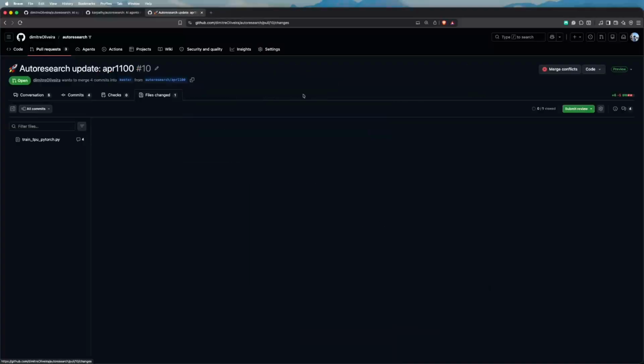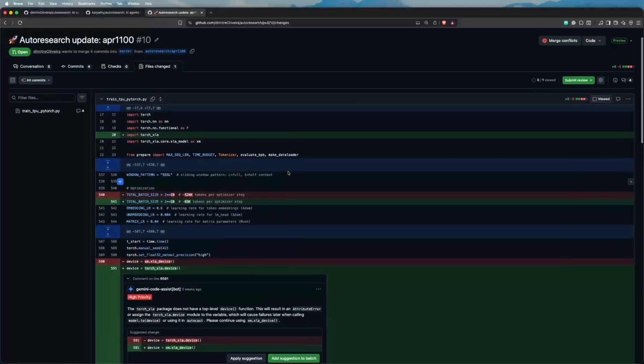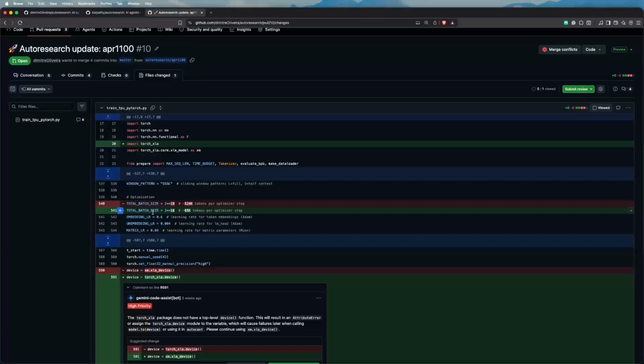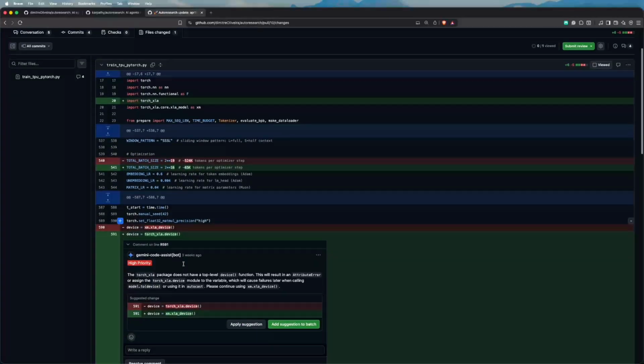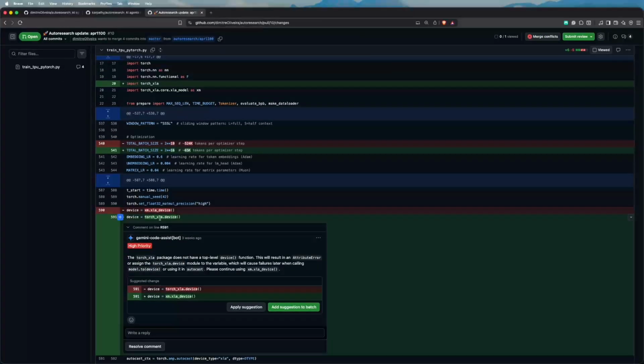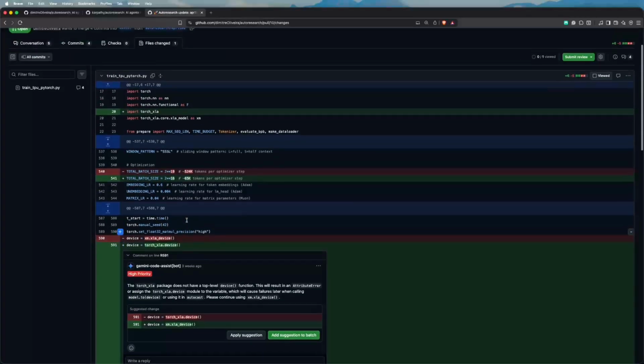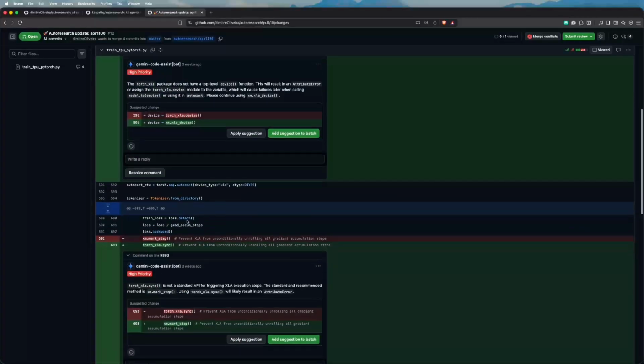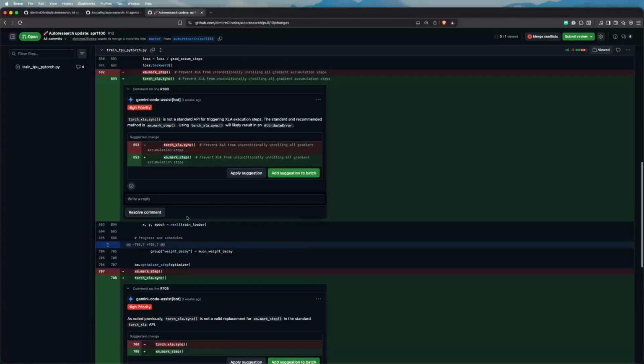And if I look here at file changes, I can see the modifications that the agent did. So it reduced a little bit the batch size. It fixed something like this on the JAX implementation. Yeah, so basically a lot of things that I did here.